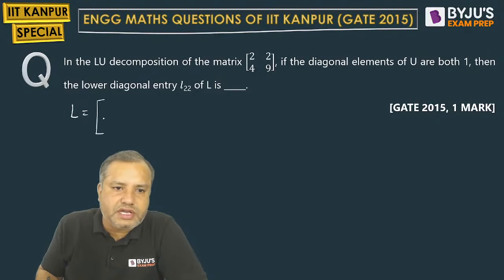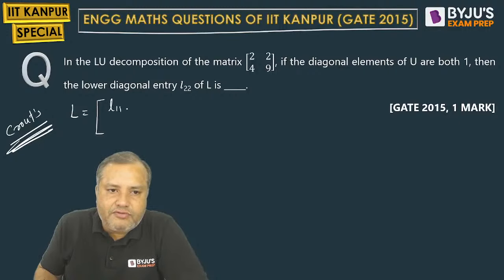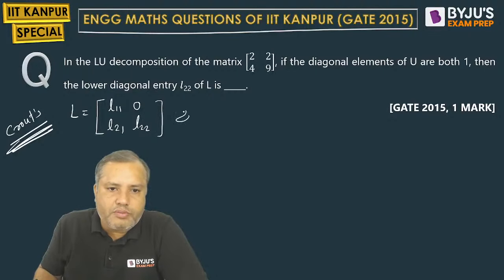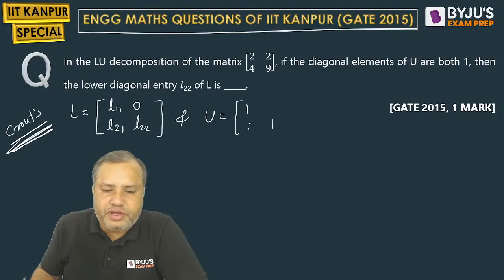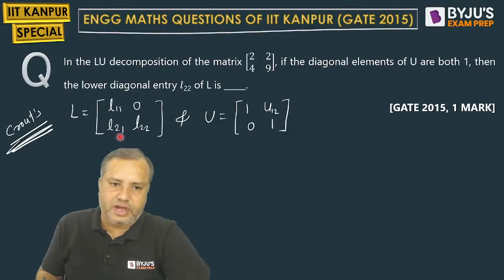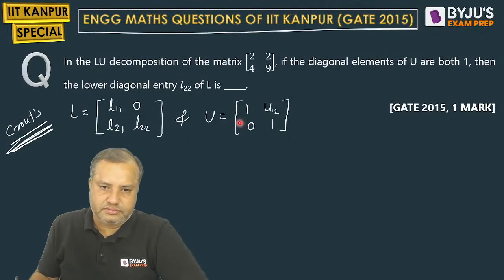According to Crout's decomposition, L is L11, 0, L21, L22. What about U? Diagonal elements should be kept 1 and this is your U12. This is in accordance with Crout's decomposition. So L and U are obtained here.